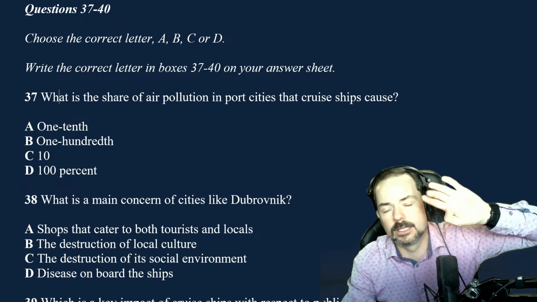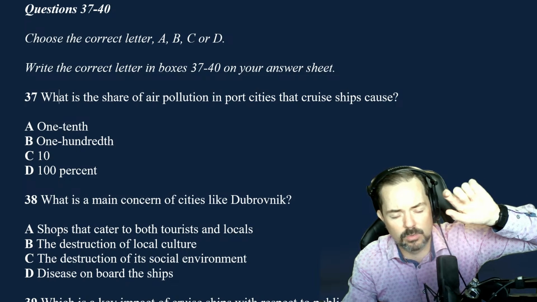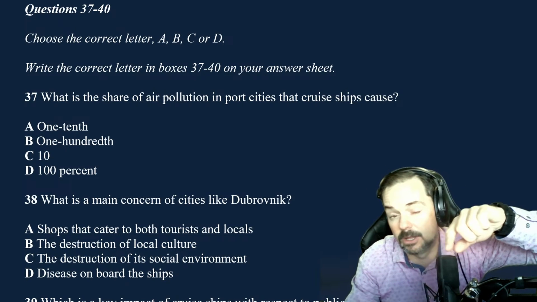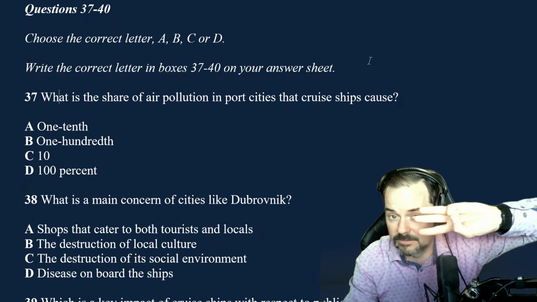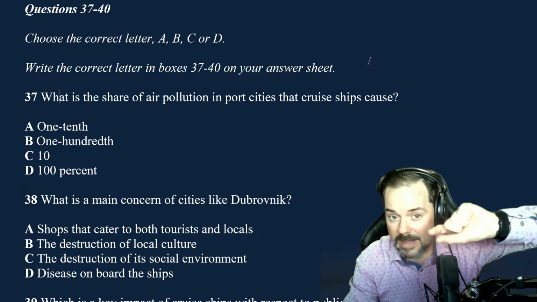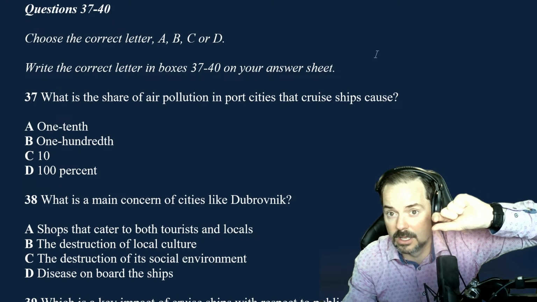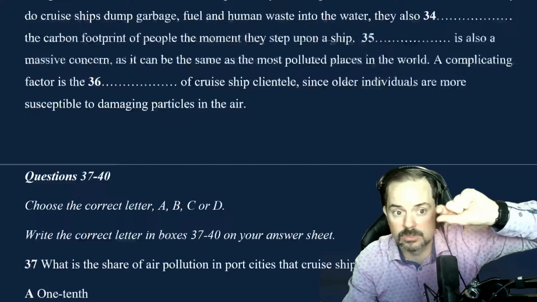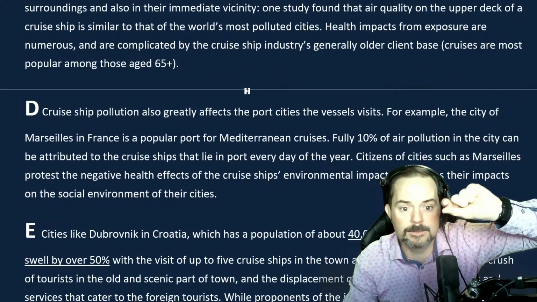Pollution, and so they talk about the environment, the air quality, then they talk about the loss of local culture, and then they talk about the health. That's right, the virus and the bacteria. So remember, it was those 3 paragraphs before the conclusion. So if I go backwards, right, then it was G, F, and then E, and then D, right? So I know that it's kind of going to be D here for me.